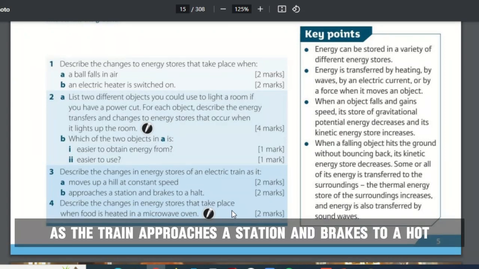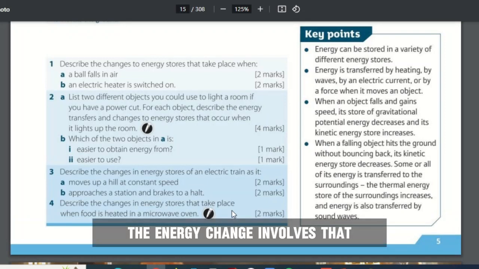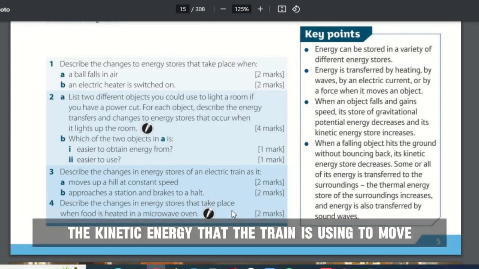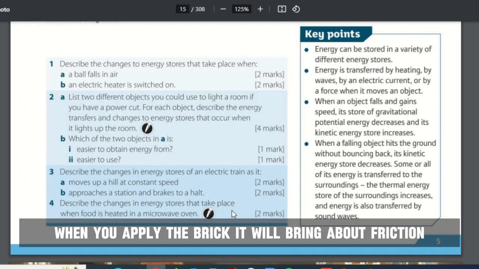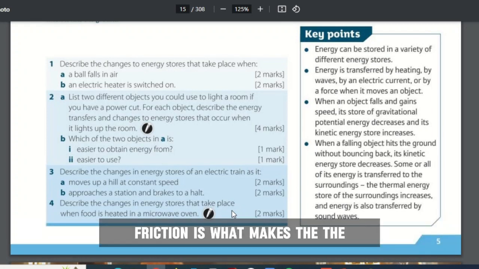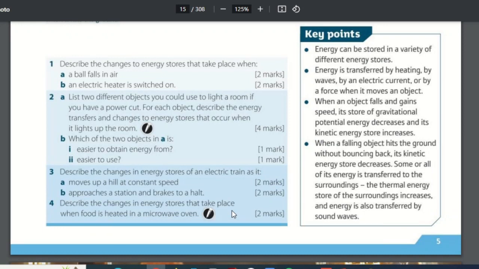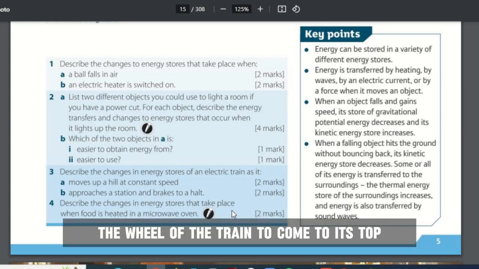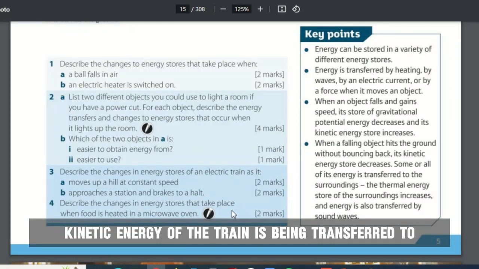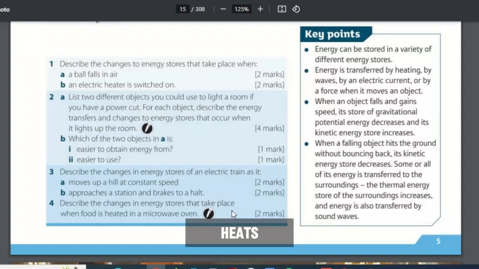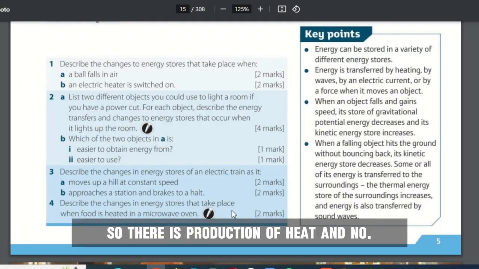It says, as the train approaches a station and brakes to a halt. Now, this is another thing. As the train approaches a station and brakes to a halt, the energy change involved is that the kinetic energy that the train is using to move is being transferred to, number one, when you apply the brake, it will bring about friction. Friction is what makes the wheel of the train come to a stop. So as you apply the brake, kinetic energy of the train is being transferred to heat. Number one, because there is friction, so there is production of heat.